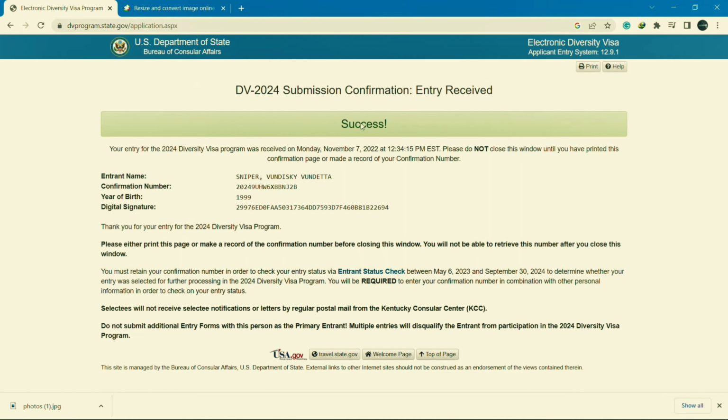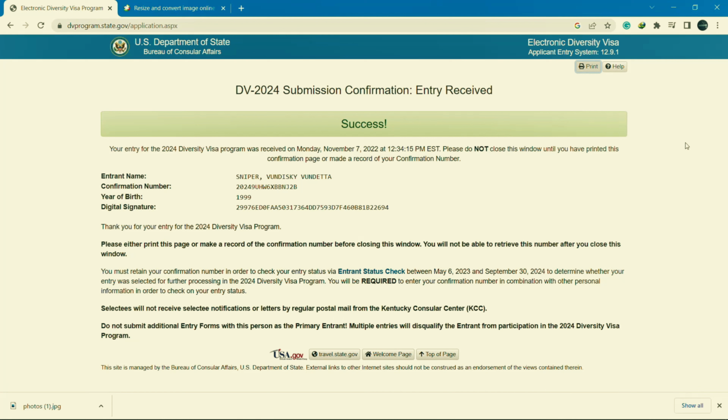If you get this message, it means that your entry for this Diversity Visa program was received on Monday, this date, and do not close it until you have printed this confirmation page. So what you need to do is print this page. This means that it has been submitted successfully. So come here and print this page. You have to be connected to a printer so that you can print this page.